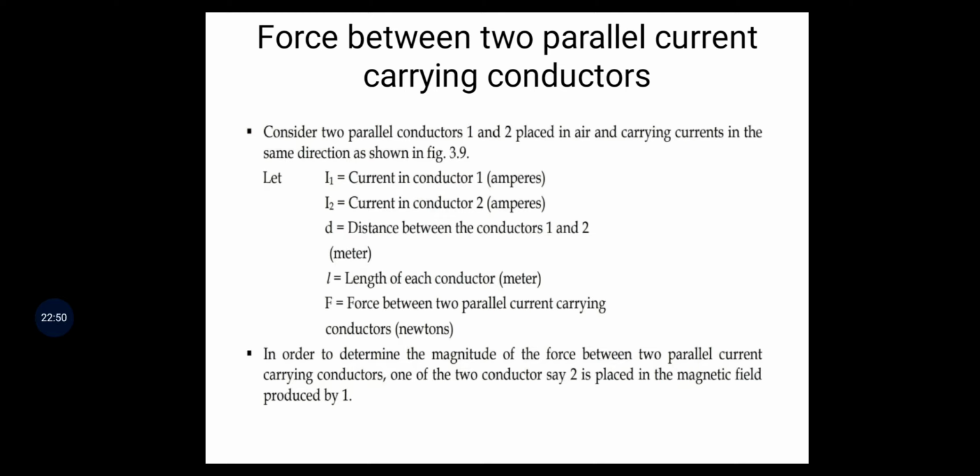Here I1 is current in conductor 1, I2 is current in conductor 2, and D is the distance between conductors 1 and 2.